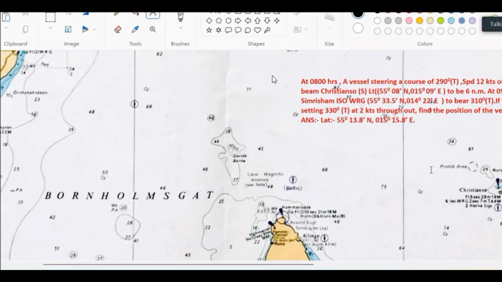This is at 8 o'clock. At 0930 hours, it observes Indonesian light to bear 310. Here one circle at 8 o'clock and one line at 9:30. That means two pieces of information at different times. That means we have to transfer the position circle from 8 o'clock to 9:30.